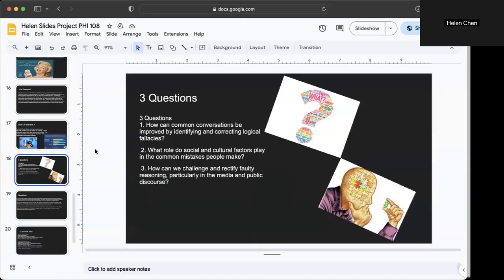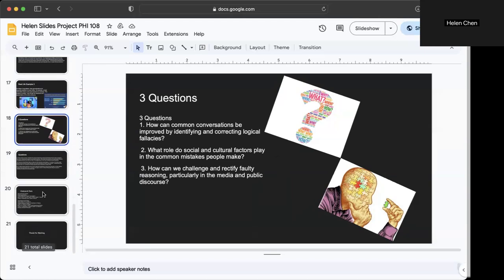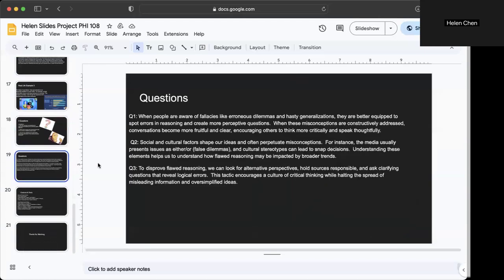Three questions. How can common conversations be improved by identifying and correcting logical fallacies? What role do social and cultural factors play in the common mistakes people make? And number 3, how can we challenge and rectify faulty reasoning, particularly in the media and public discourse?